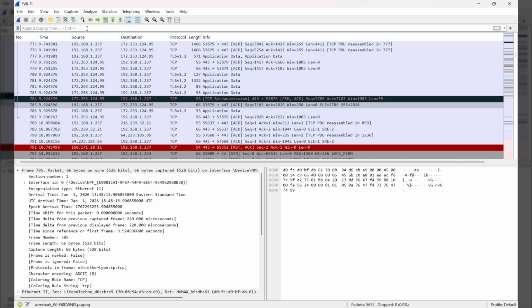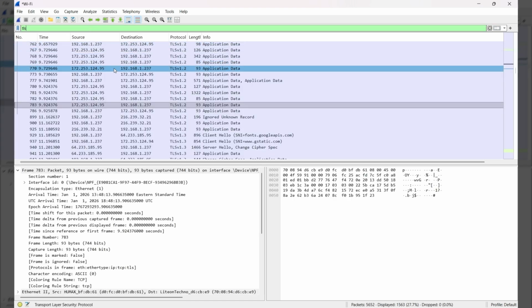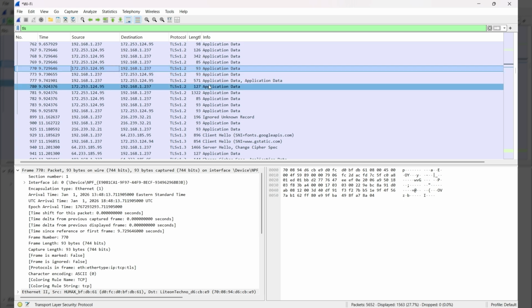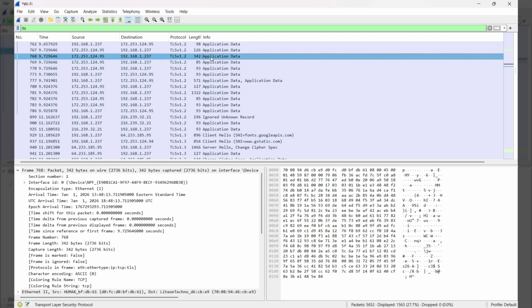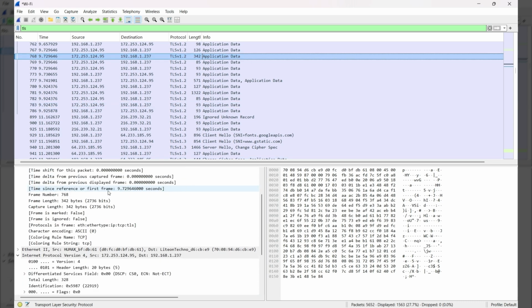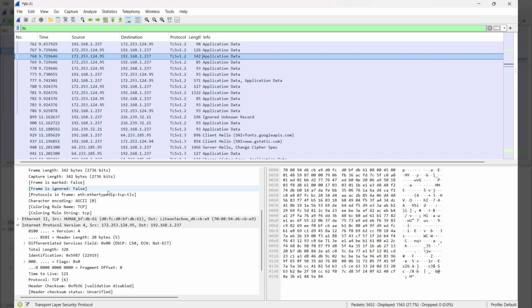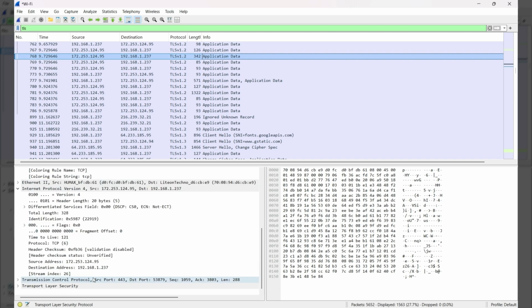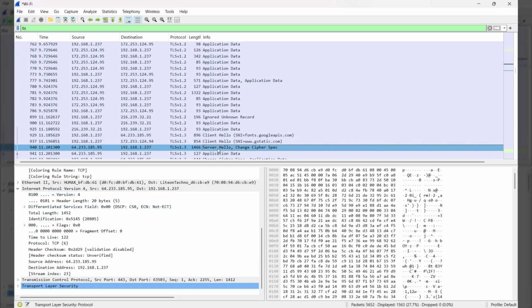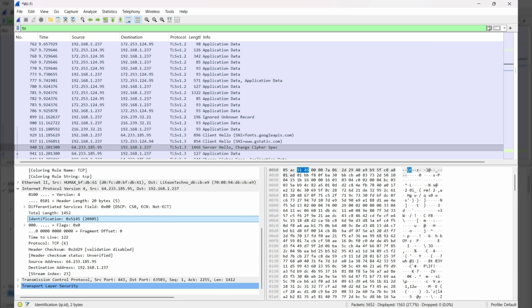Now I'm going to look up encryption. The encryption method I'm going to look up is TLS, Transport Layer Security. This just shows you the encryption. This shows application data, which is probably from my Google right here. And from right here, you can see all the information about this packet. Then a better example is where you can see Cipher. You see all the Cipher information in the text. Now we're going to go back.